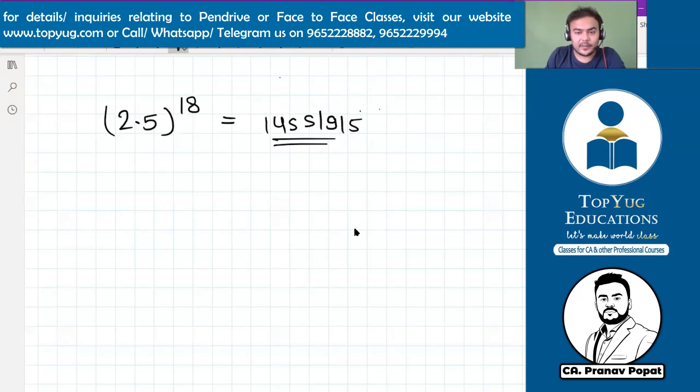Fine. Now calculate 13 to the power 7. 13 raised to 7. It's a 5-second question now. 13 into 2, 3, 4, 5, 6, 7, like that.